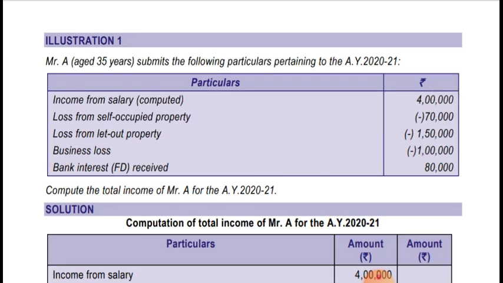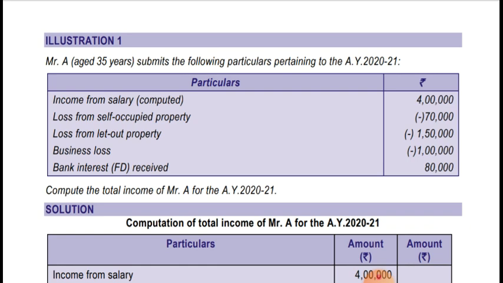Mr. A, aged 35 years, submits the following particulars pertaining to the assessment year 2021. Income from salary is computed salary, so whatever deductions were there have already been deducted, and the amount is coming to 4 lakhs. Loss from self-occupied property is 70,000. Loss from let out property is 1,50,000. So the loss from house property totals 2,20,000.